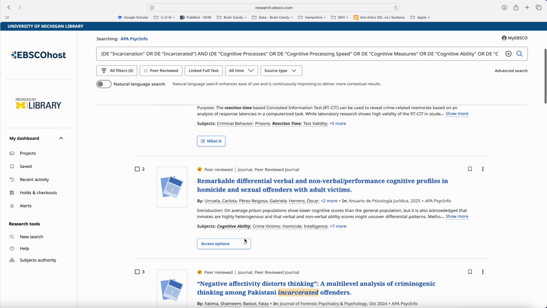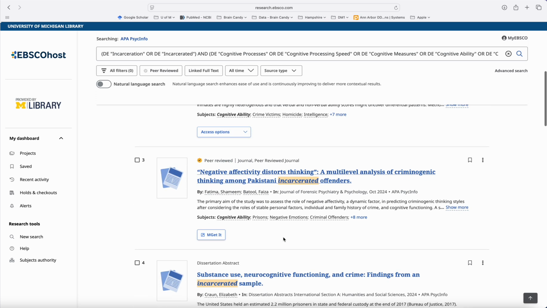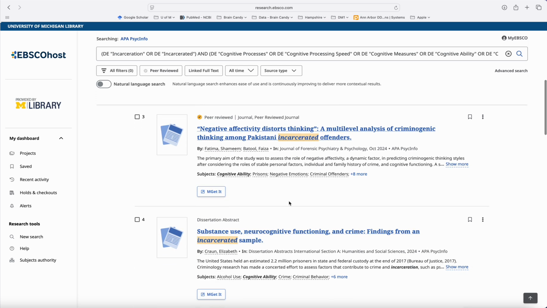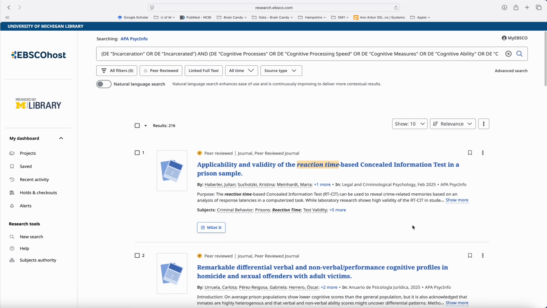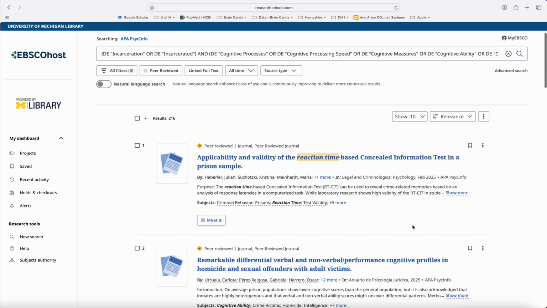But the Get It button, of course, allows you to get the actual paper. And so out of these 216, you can see if some of them are good for you. Maybe only 10% are good for you, but still that's 20 papers.